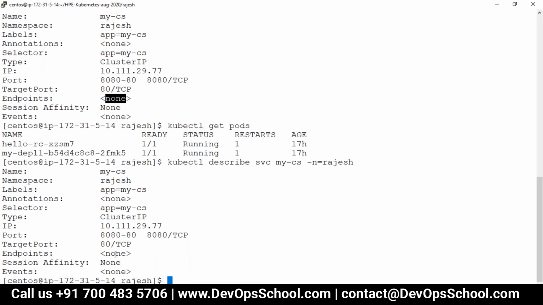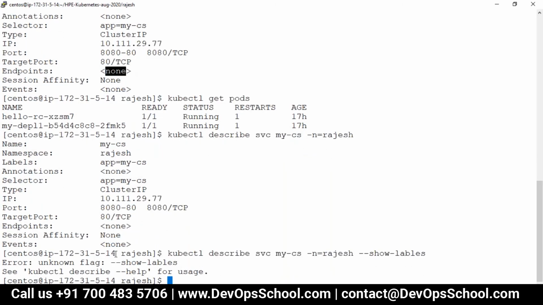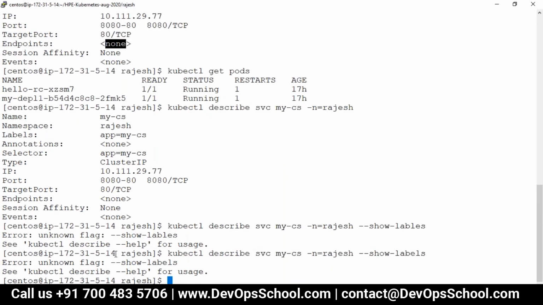Give the label. So can I show you the labels? See here, svc and --show-labels. Spelling mistake actually. Show labels. What is this? Show -o l.